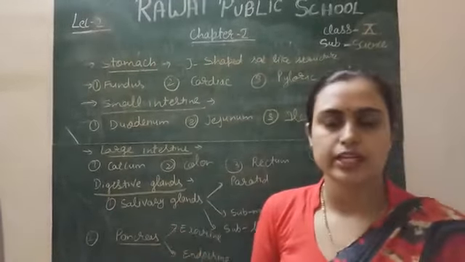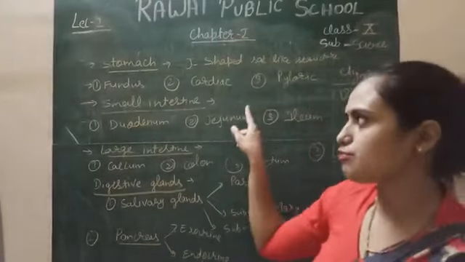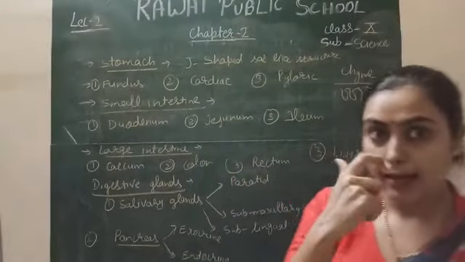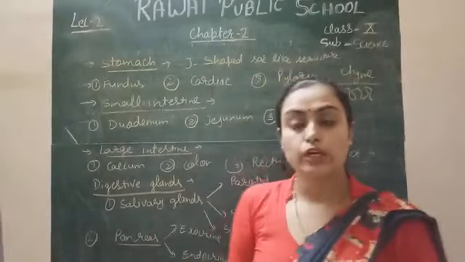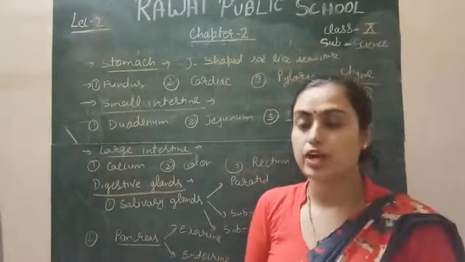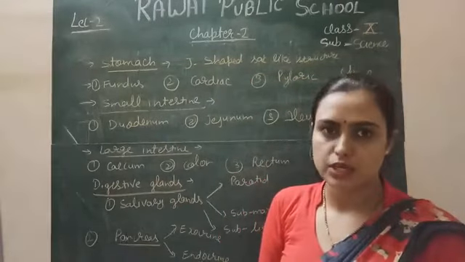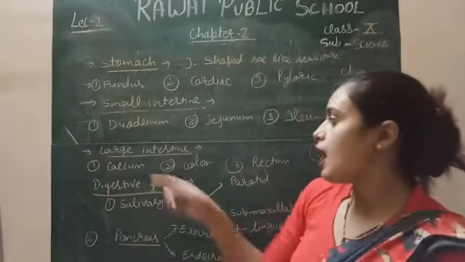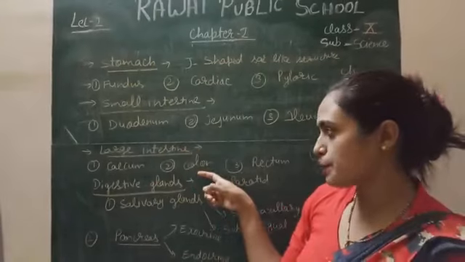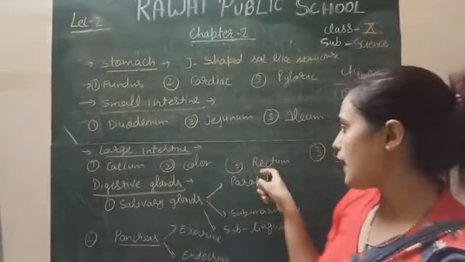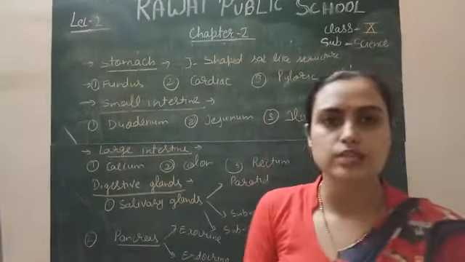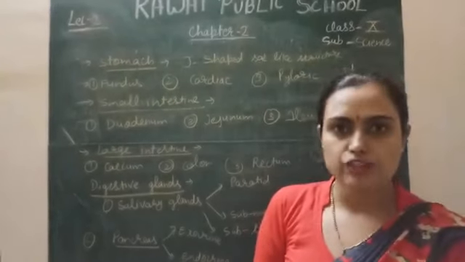Only the waste material or undigested food is passed from the small intestine into the large intestine, and here only the absorption of the drugs and water takes place. There is no digestion of any food material in the large intestine. The cecum proceeds into the colon and rectum. These are the very coiled structures of the large intestine.